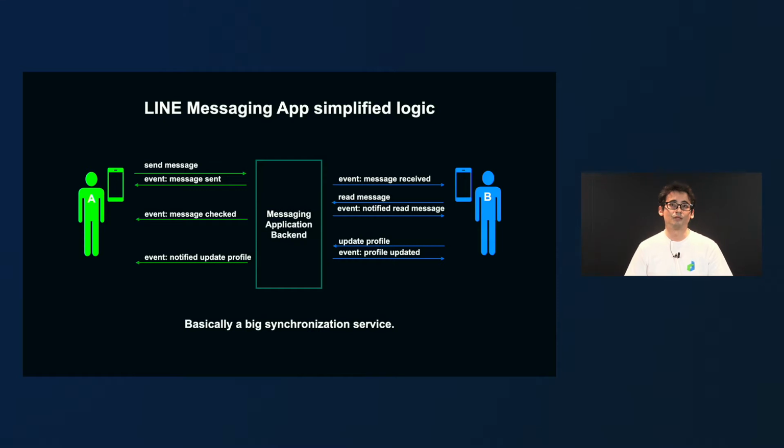Every user action will generate a series of events, and events are something that is used by the client application to update its state. So for example, user A sends a message to user B, then this action will generate some events indicating that user B has received a message. Then user B will open the chat, read the message, and this again will generate more events indicating to user A that the message has been read. This does not only apply to messages. For example, when a user updates its profile picture, an event will be delivered to its contacts so they can update with the user's new profile picture. So it's basically a big synchronization service.